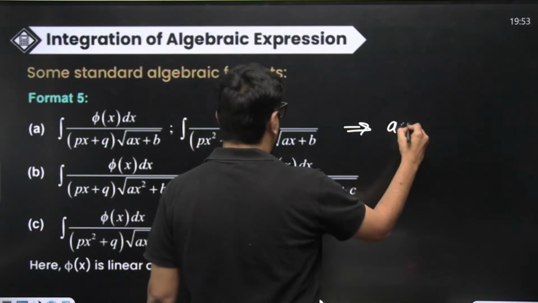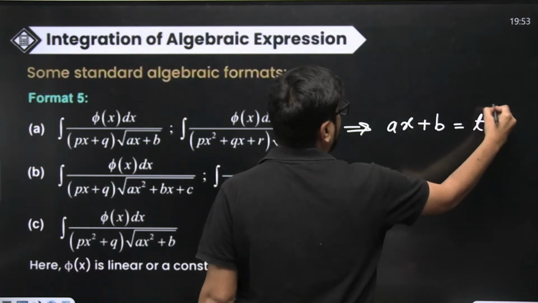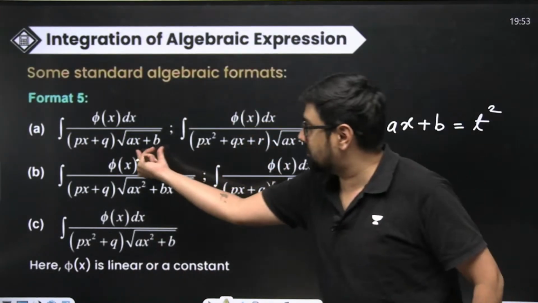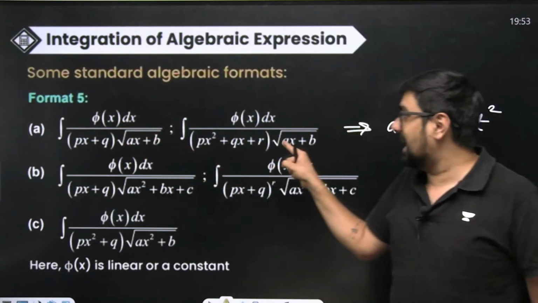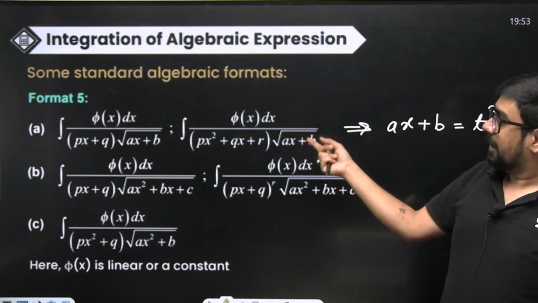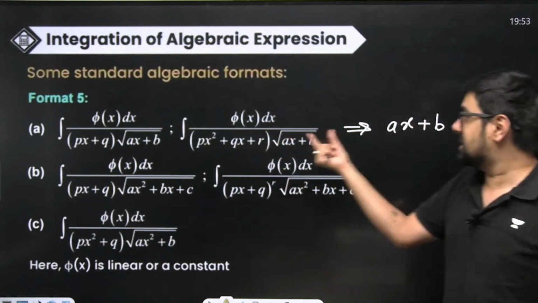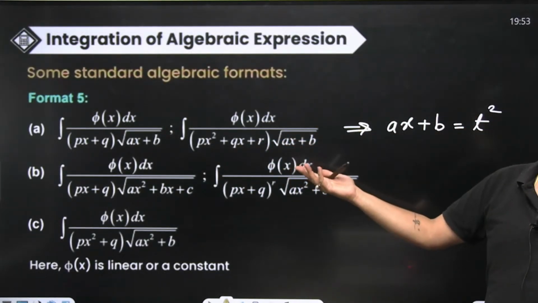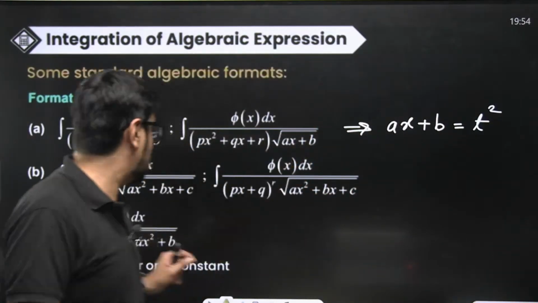You have to substitute this ax plus b, whatever is inside the square root, as t square. With this square root linear, a quadratic can be multiplied or another linear can be multiplied. You substitute this as t square and then proceed. That is a standard specific method that you have to use as it is.